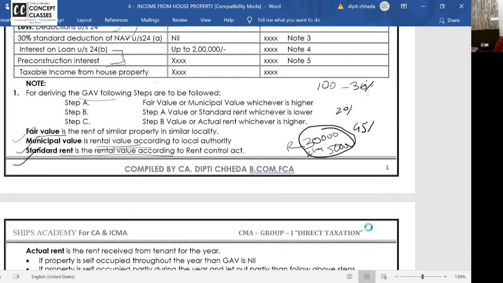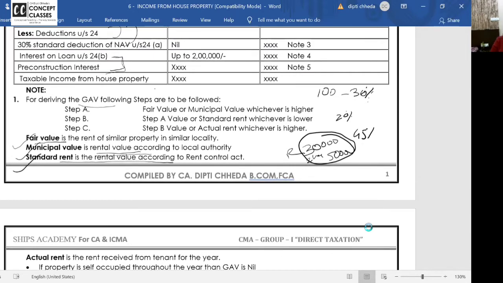Right. Now, what is the step here? Fair rent or municipal value, whichever is higher, is step A. Step B is step A or standard rent, whichever is lower. Step C is step B or actual rent, whichever is higher.